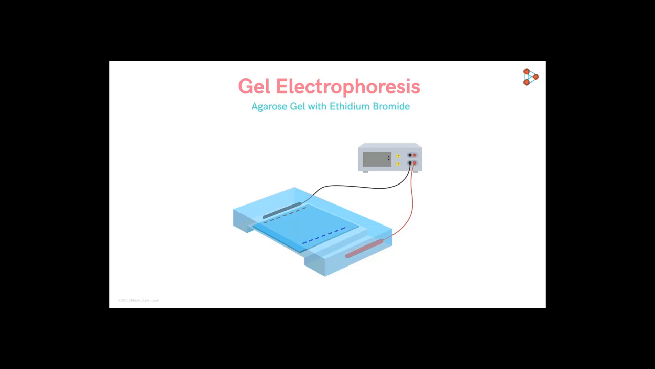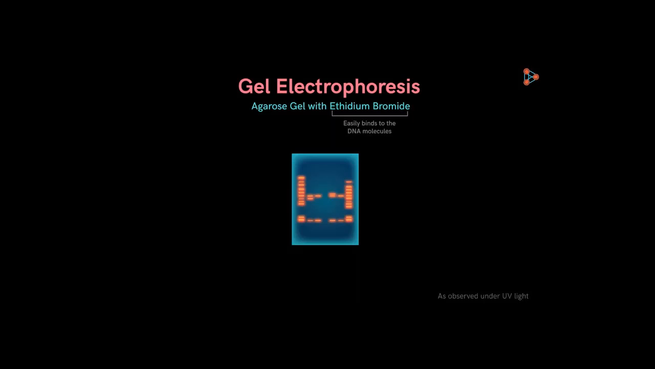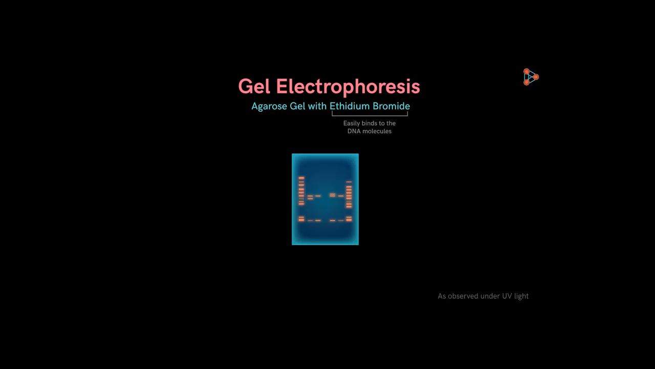The major reason for using ethidium bromide is that it easily binds to the DNA molecules, and when the agarose gel containing the DNA is observed under ultraviolet light, bright orange colored bands are clearly seen. These are nothing but the bands of the DNA. The separation has been successful based on the size of the DNA fragments. The larger molecules are the ones found here, which means these are the ones that moved slowly. On the other hand, the smaller molecules which moved faster are the ones spotted here.